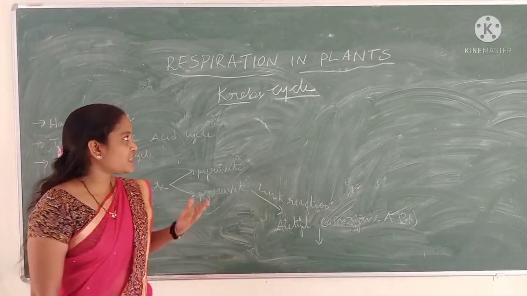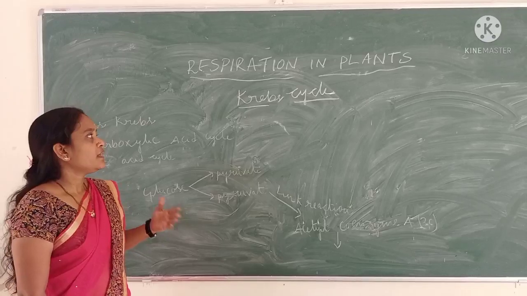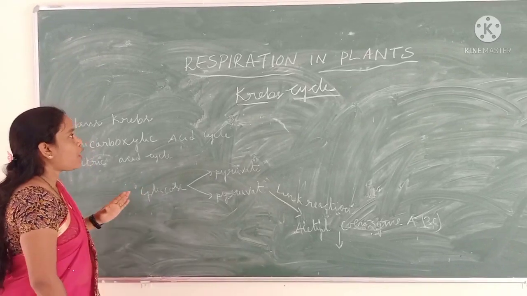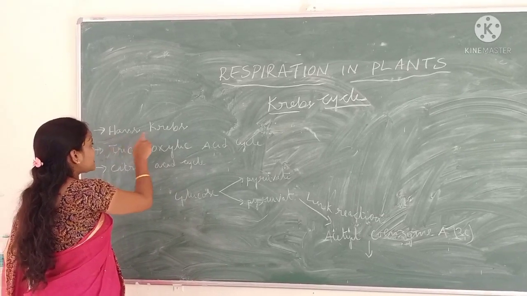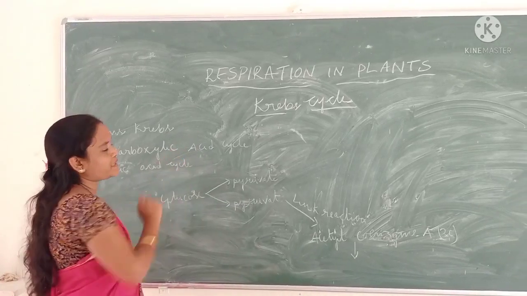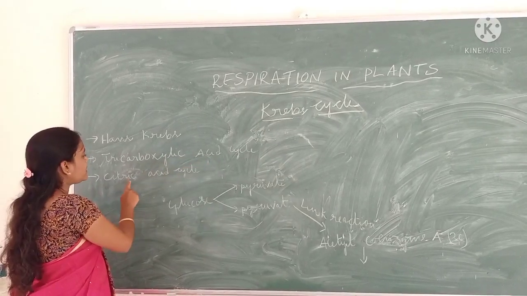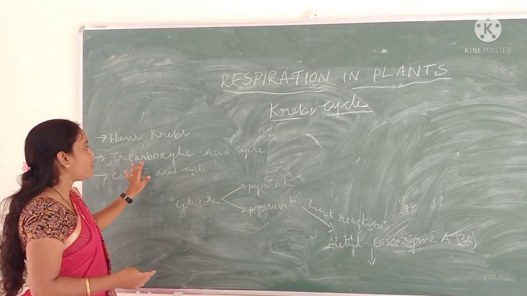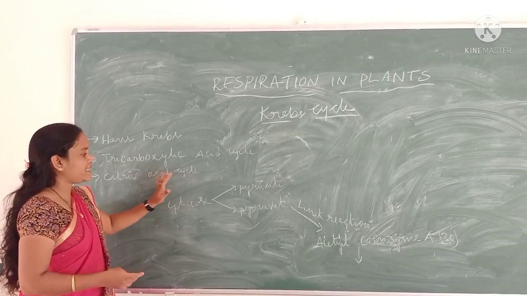Now in the Krebs cycle, glucose is oxidized completely. So we call it the Krebs cycle. Why do we call it the Krebs cycle? Because of the scientist Hans Krebs, who proposed the Krebs cycle. It is also called the tricarboxylic acid cycle and the citric acid cycle. In later classes I will explain why it is called the tricarboxylic acid cycle and why it is also called the citric acid cycle.